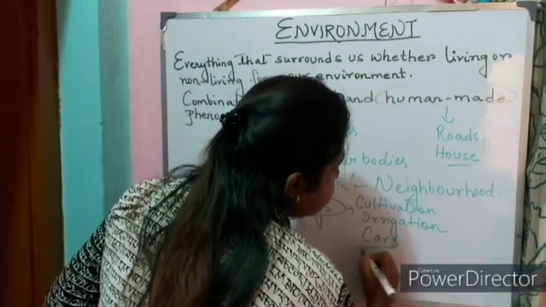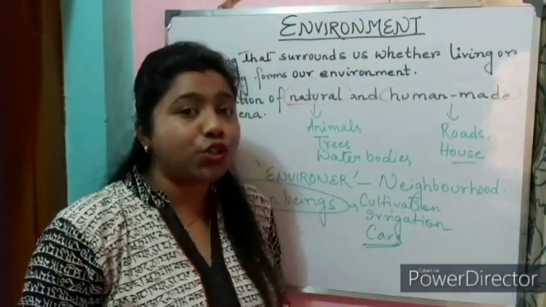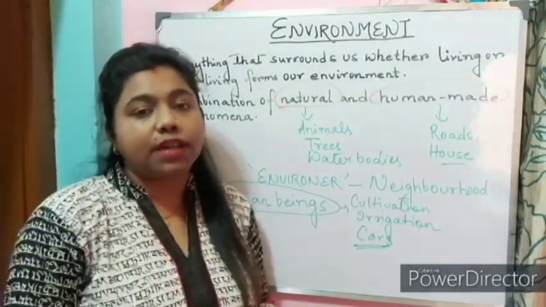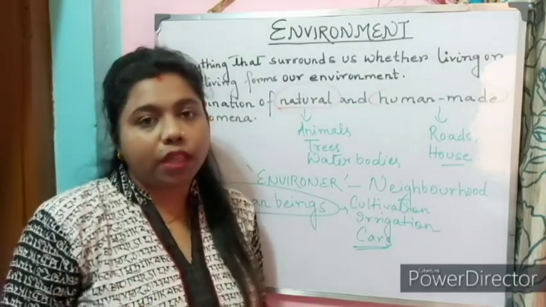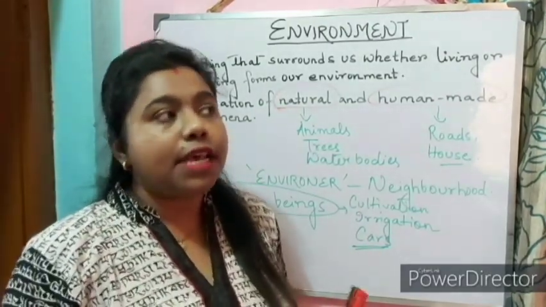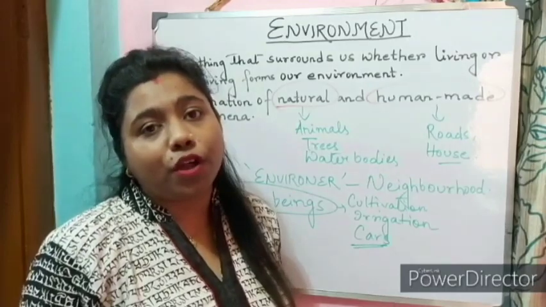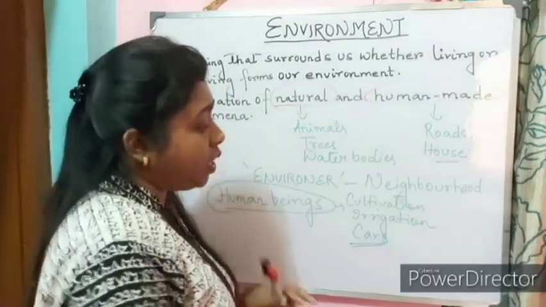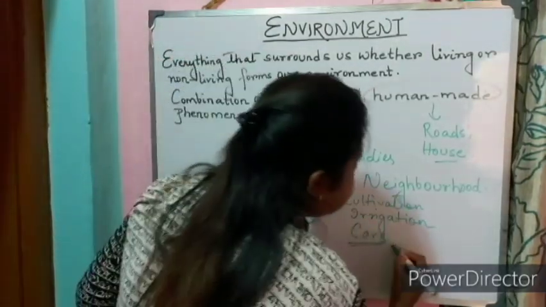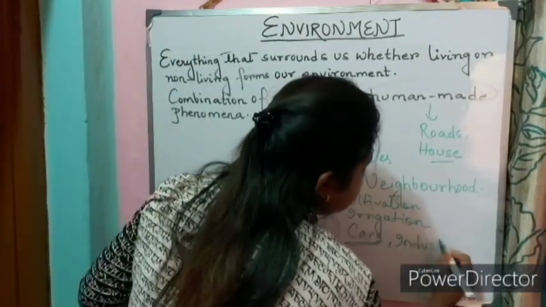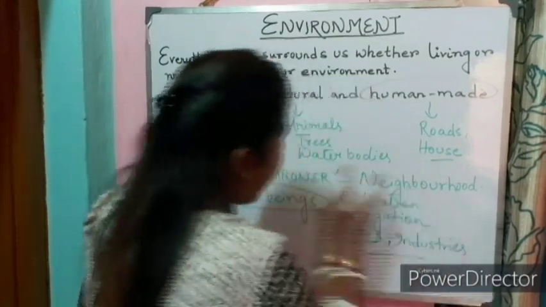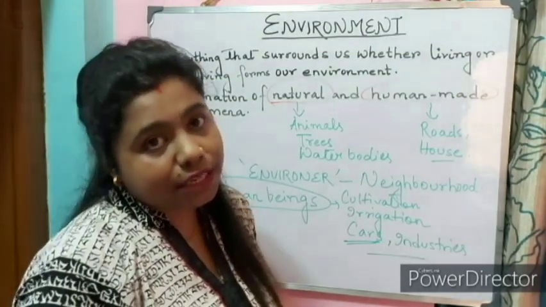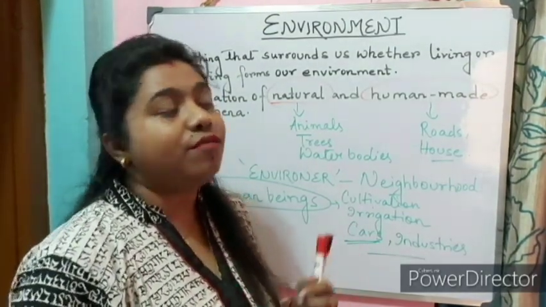And these cars are actually creating a lot of pollution. Why? Because as we know, the car runs on fuel. So when the car runs, it releases a lot of carbon dioxide and creates pollution, right? We can also say that they are creating industries. So this is where man is actually modifying our environment. Man is utilizing our environment.